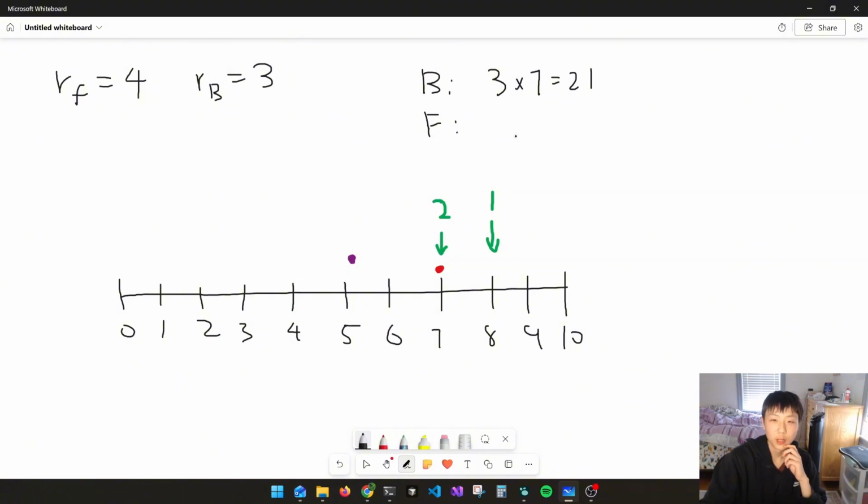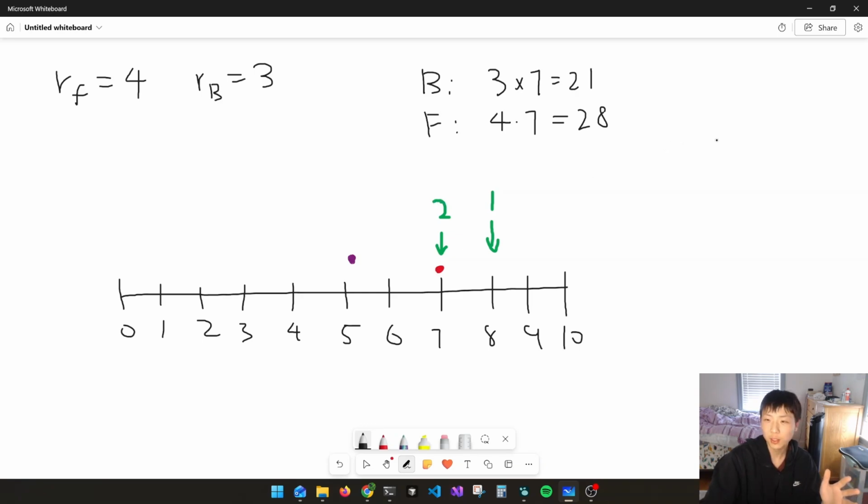Farmer John travels 4 seconds per meter, and there are 7 meters to travel, so it's 4 times 7, which is 28. So Farmer John takes 28 seconds, and Bessie takes 21 seconds. There's a 7 second gap in between, and during these 7 seconds Bessie doesn't move.